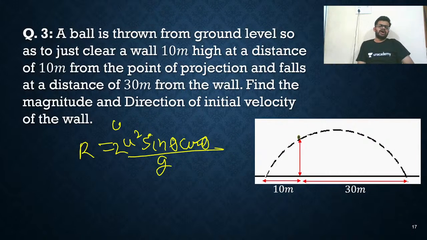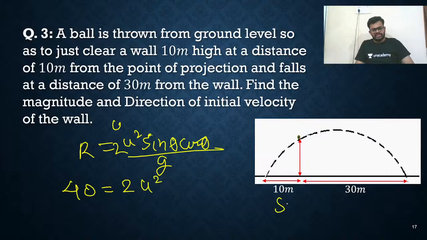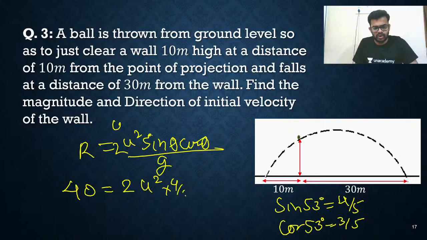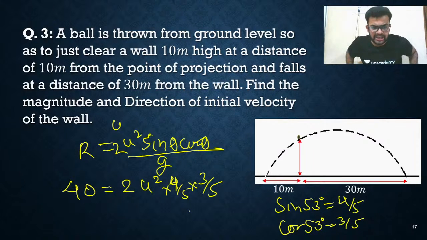Range is 40. Sine 53 degrees has value 4 by 5, and cos 53 degrees has value 3 by 5. Just put the values, so 4 by 5 into 3 by 5. My dear, sine 53, cos 53, sine 37, cos 37, tan 37, tan 53.